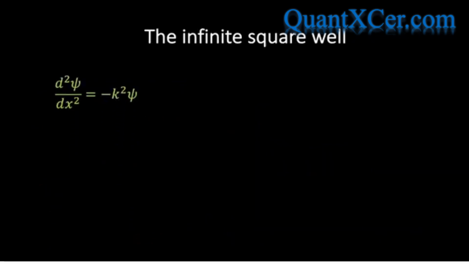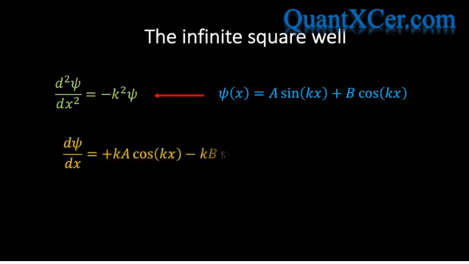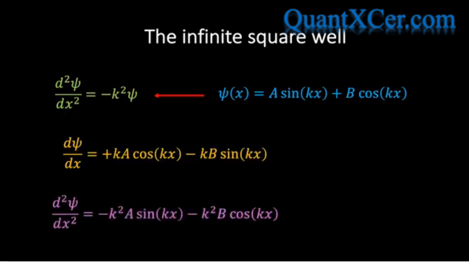Now, the general solution to this equation takes the following form, where A and B are arbitrary constants, as can be verified by substituting the expression back into the equation, in which case we have that d psi by dx equals the following expression. And if we differentiate again with respect to x, we find d2 psi by dx squared equals the following expression, which is simply equal to minus k squared psi, as required.